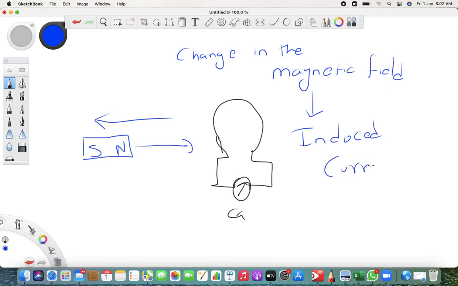Induced current. So finally we got it. A change in the magnetic field produces current. Not a constant magnetic field. A change in the magnetic field produces current. Understand? What did I say? Change in the magnetic field produces current.